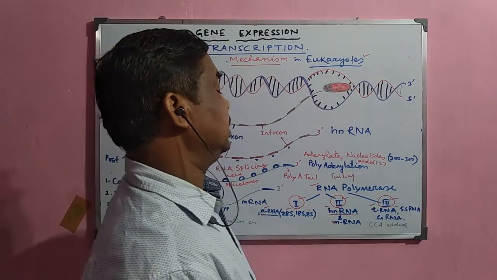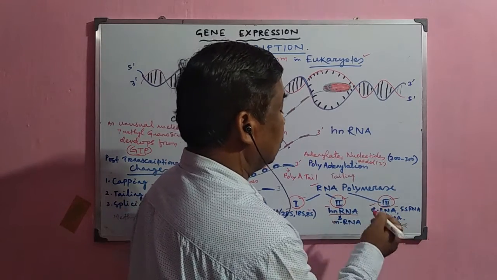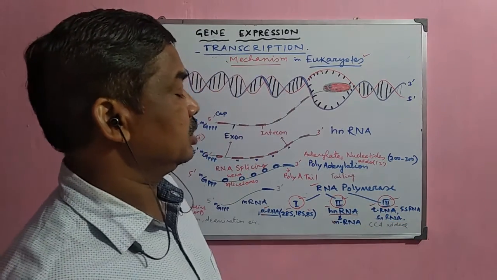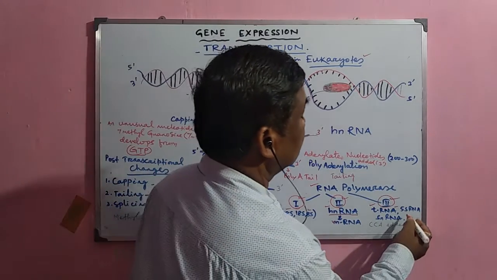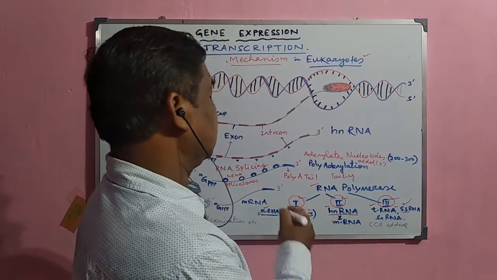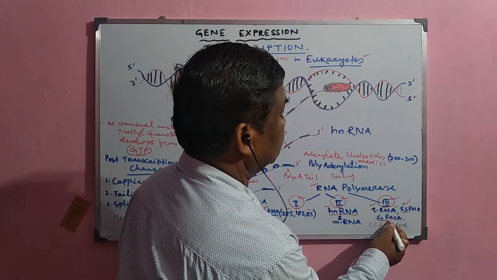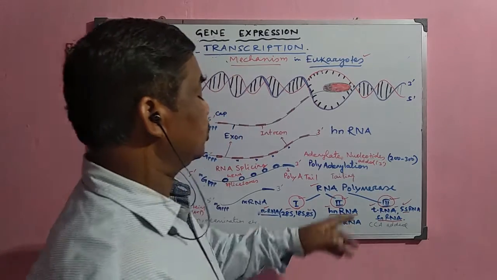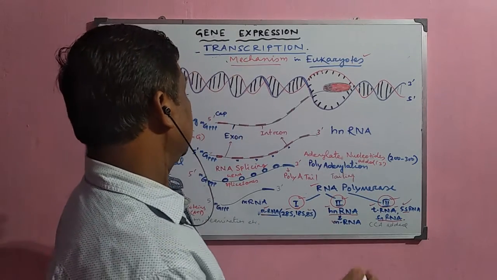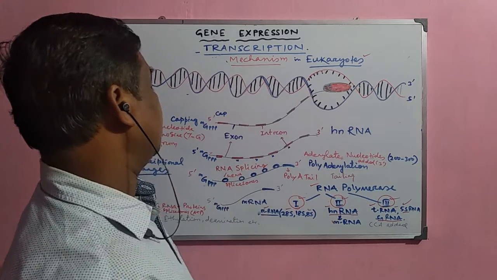This tRNA is synthesized by RNA polymerase 3, and RNA polymerase 3 also synthesizes small RNAs like 5S RNA, which is a constituent of ribosomal RNA, and snRNA, small nuclear RNA. This small nuclear RNA helps in the process of RNA splicing.